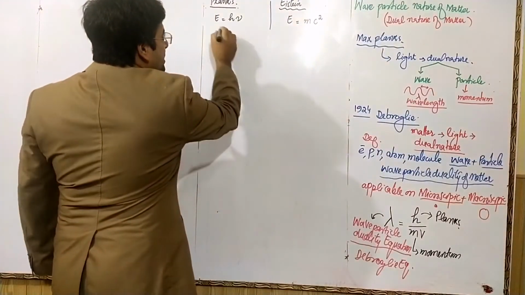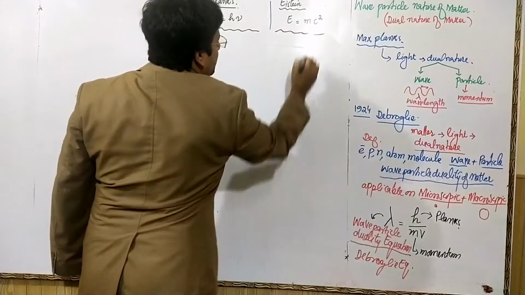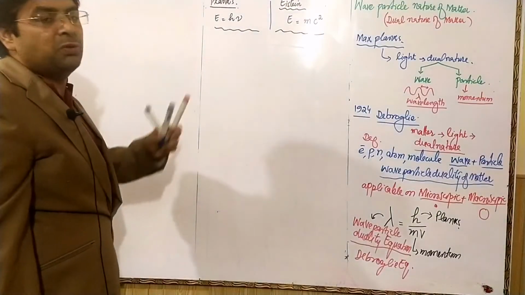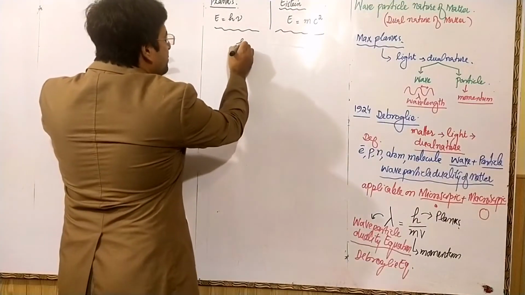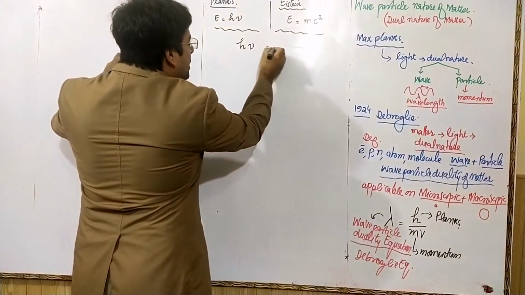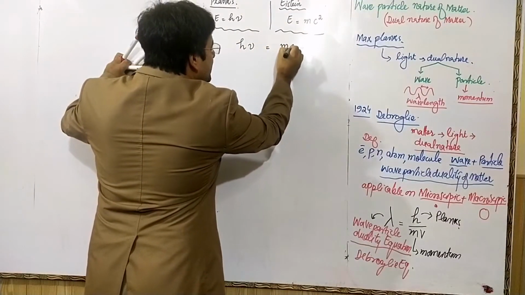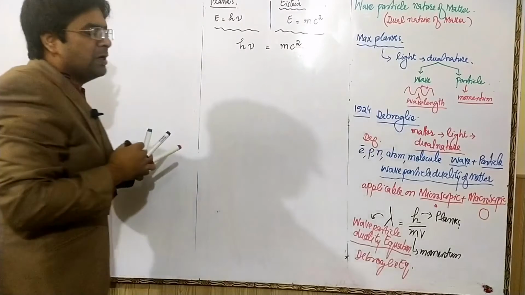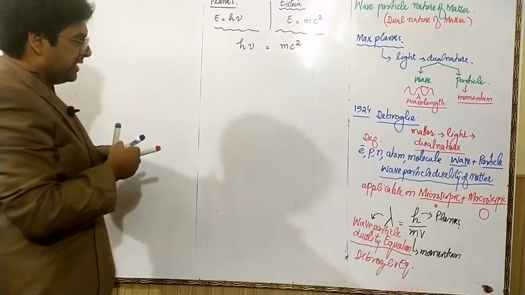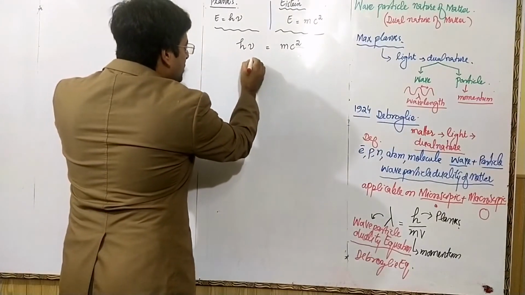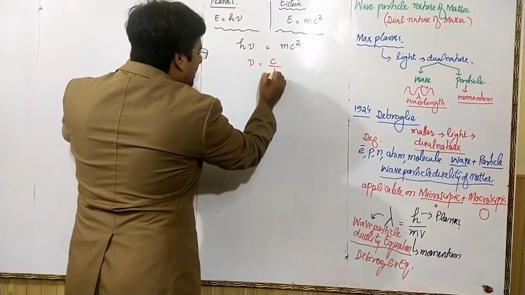Relating these two equations, both are equal to energy, hence h mu will become equal to mc square, where mu is equal to c over lambda.